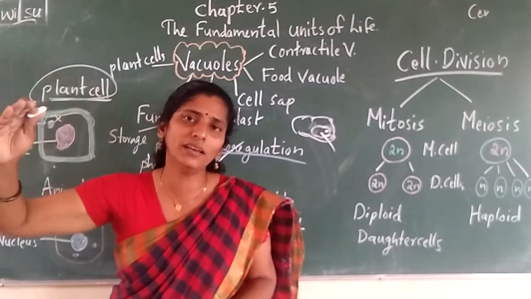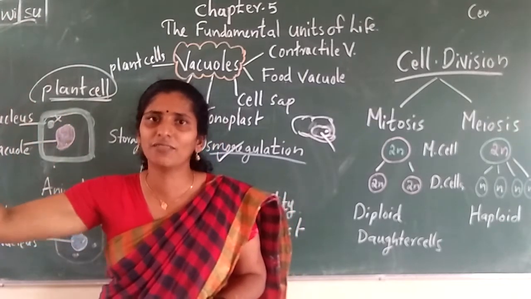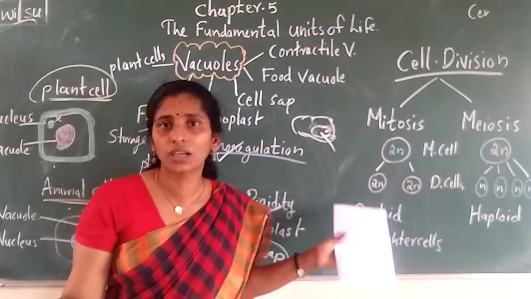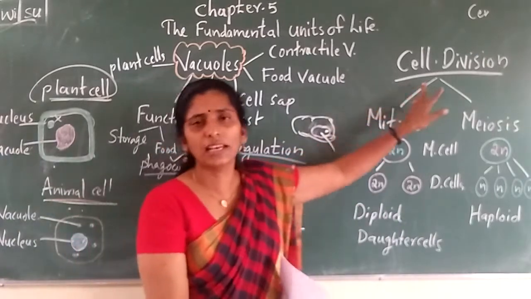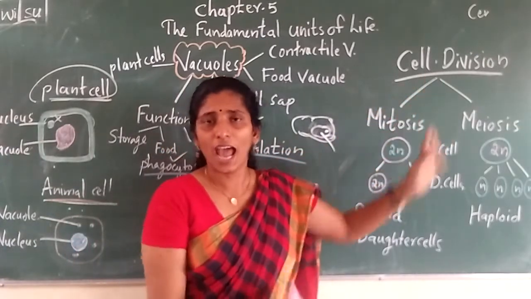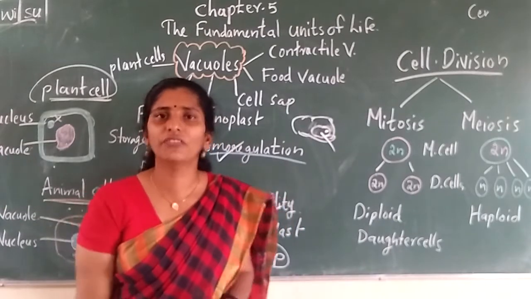The cell should be divided. When the cell is divided, then only the growth will occur. So cell division is mainly important for growth. And after you have grown up, then also we need cell division.